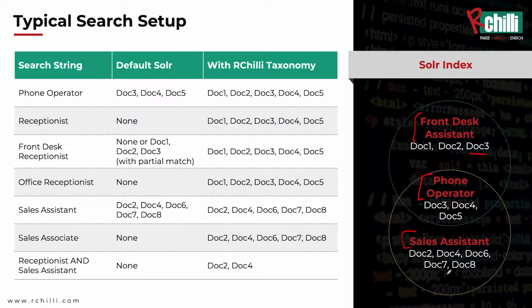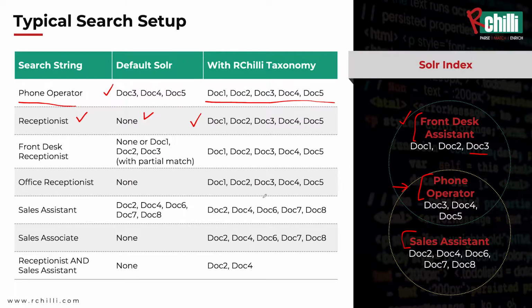Now, if you are searching only phone operator, default Solr is going to return only 3, whereas we understand that front desk assistant is also the same. They match the same category. With Archely taxonomy, you have more options, like 5 documents will come to you. Second, if you're searching receptionist, this isn't going to return anything. There's no data. But with Archely taxonomy, because receptionists, front desk assistants and phone operators all have the same skill set, that's the power of Archely taxonomy.